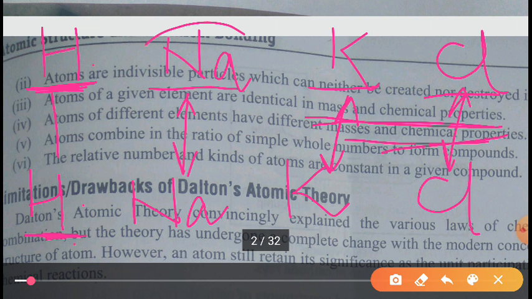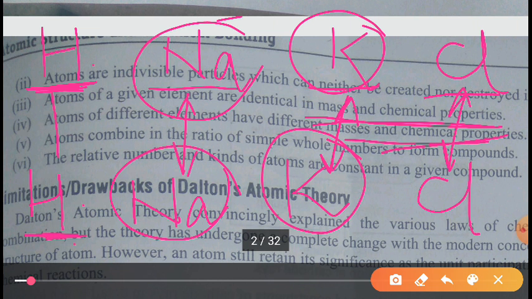In the same way, this sodium and this sodium will be the same in mass and chemical property. This potassium and this potassium will be the same in mass and chemical property. In the same way, this chlorine and this chlorine will be the same in mass and chemical property, okay. So this was his theory: atoms of a given element are identical in mass and chemical properties, okay.